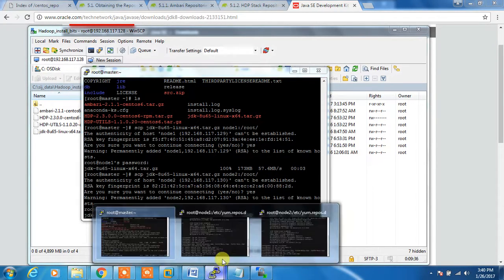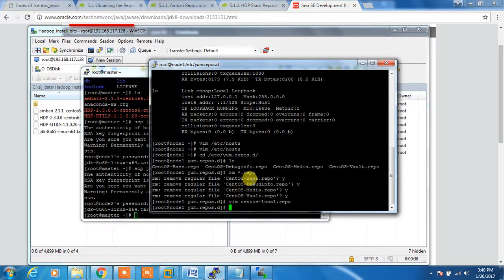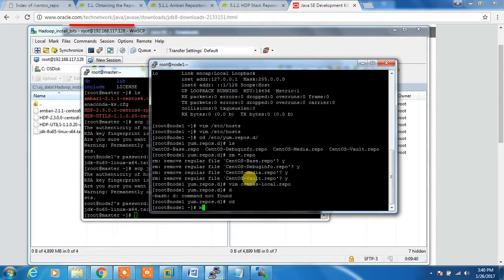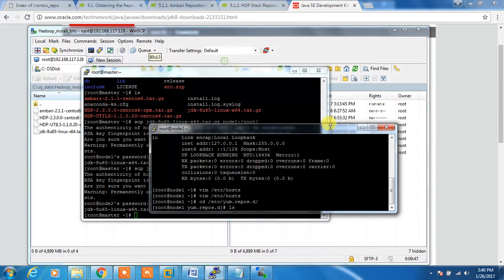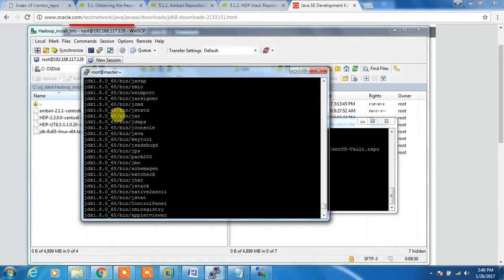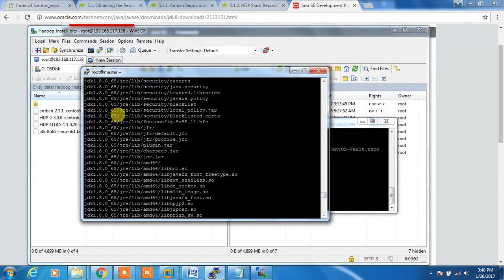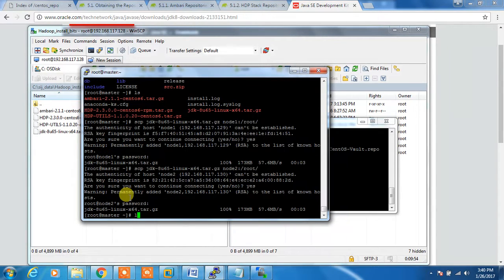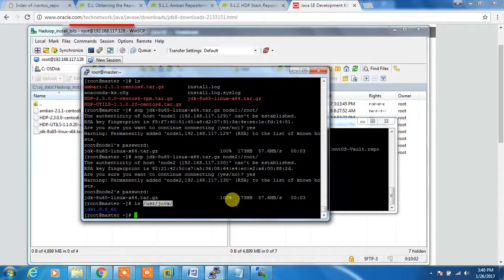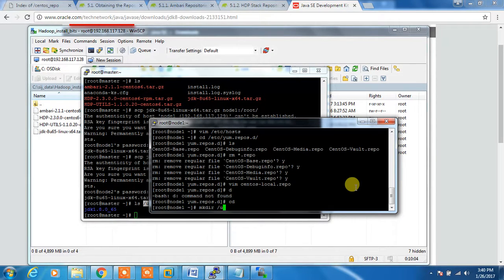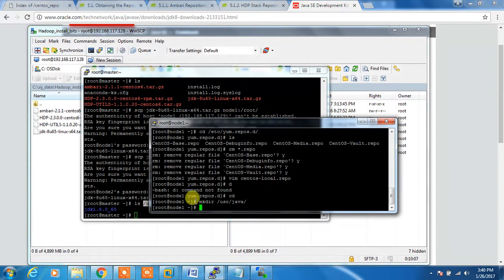Okay, so we'll go to node 1 and node 2 also, and we'll check that. mkdir /usr/java. Correct. Yes, mkdir /usr/java, and the same thing I need to do on node 2 as well.